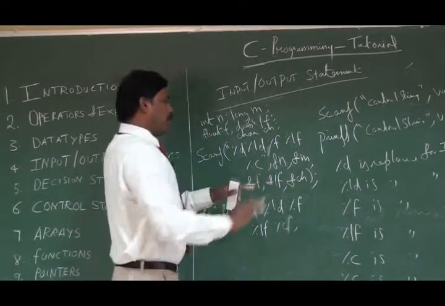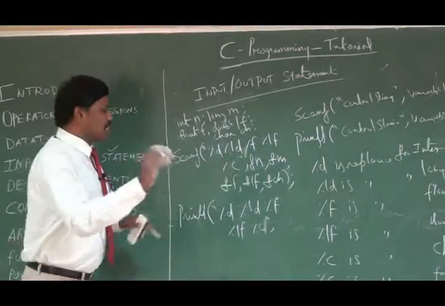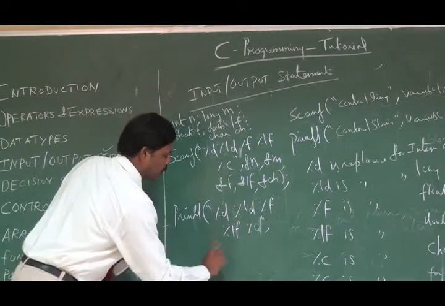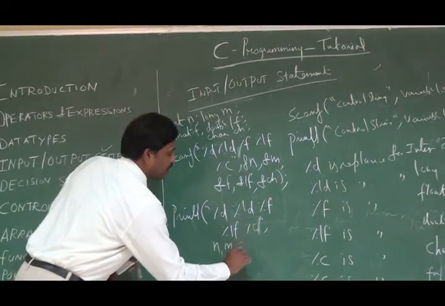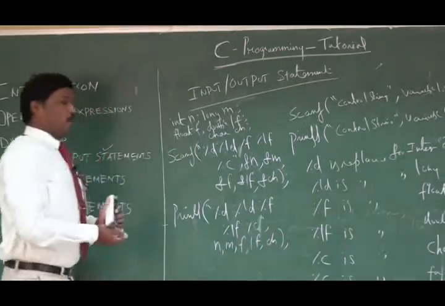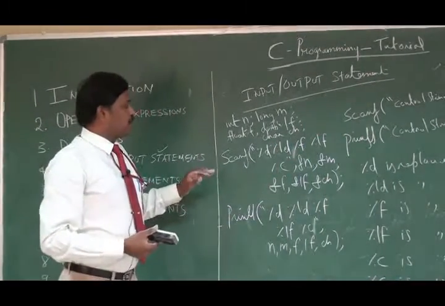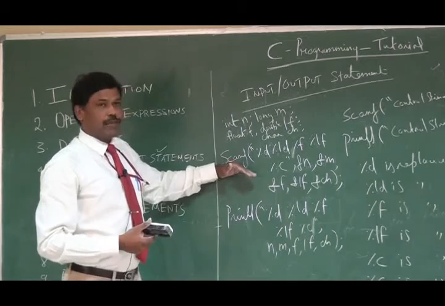Now in the printf statement, there is no need to put an ampersand before the variables. Simply you give the variable names: for the first one, m, n, f, lf and ch. That's all. Now I hope you understand the syntax as well as how it is being used. A simple example I have given.